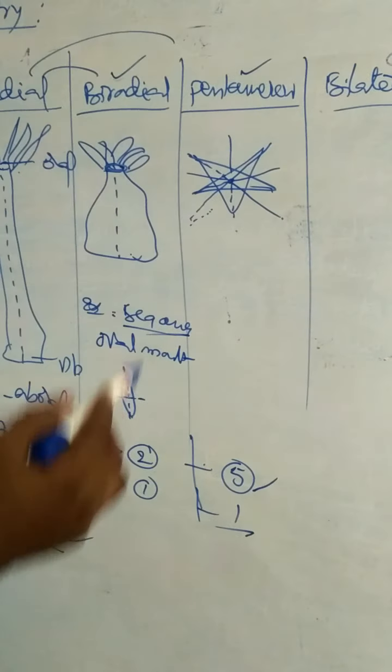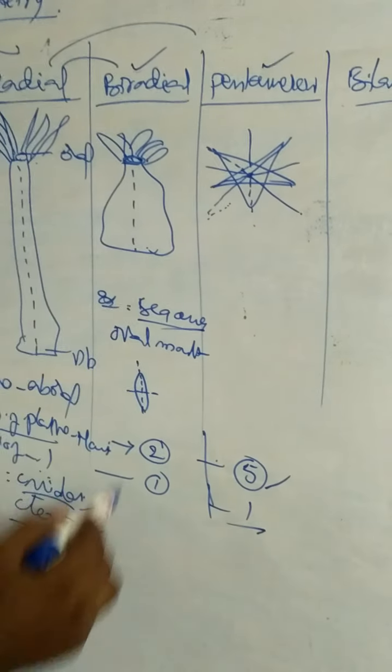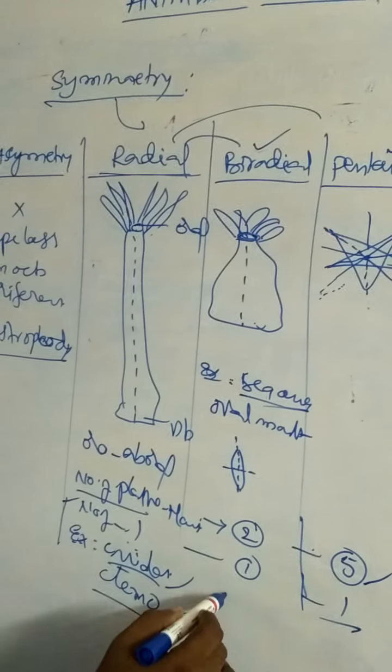Biradial and pentamerous radial symmetries are types of radial symmetry. Biradial symmetry is exhibited by sea anemones, which belong to the class Anthozoa.